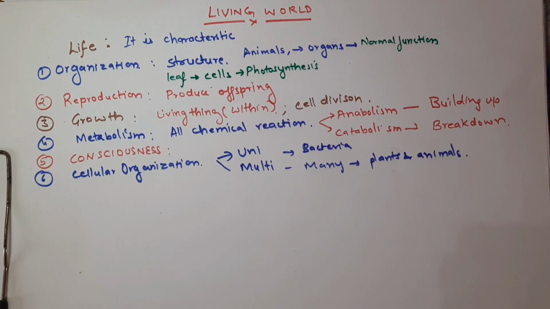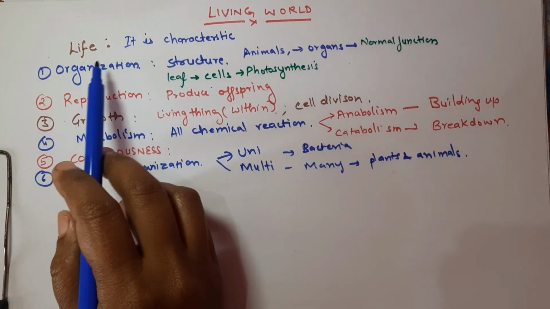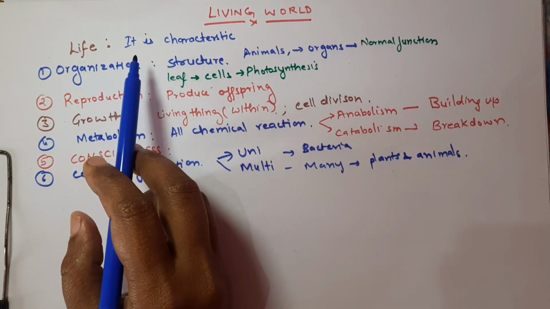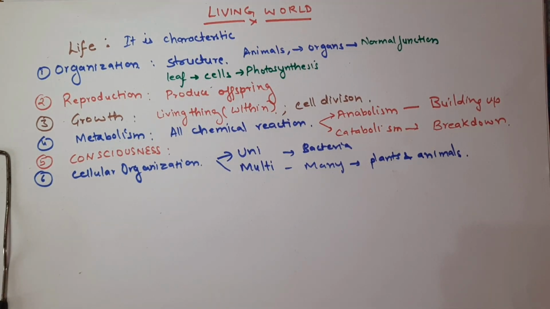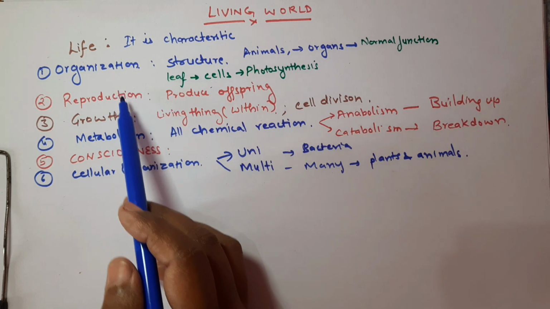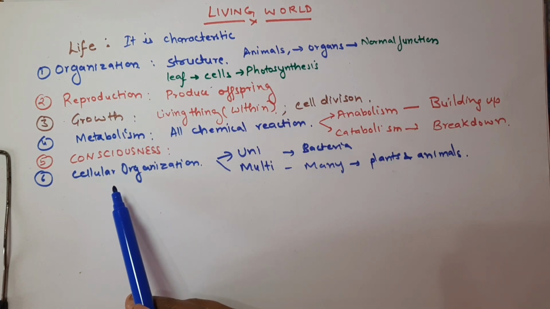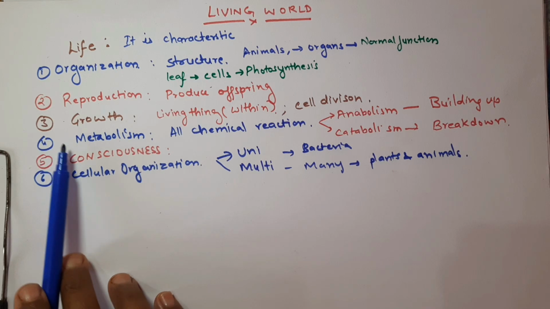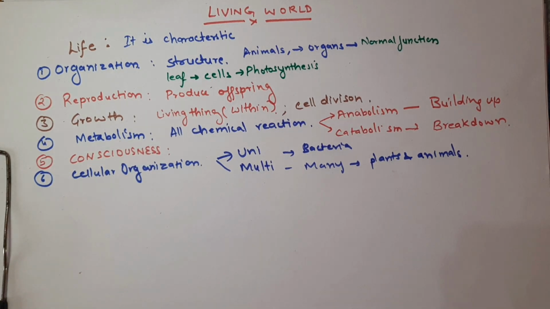So I hope up till here you understand what life is. Life is a characteristic of an organism that exhibits certain key processes, and these are the six key processes displayed by living beings: organization, reproduction, growth, metabolism, consciousness, and cellular organization.